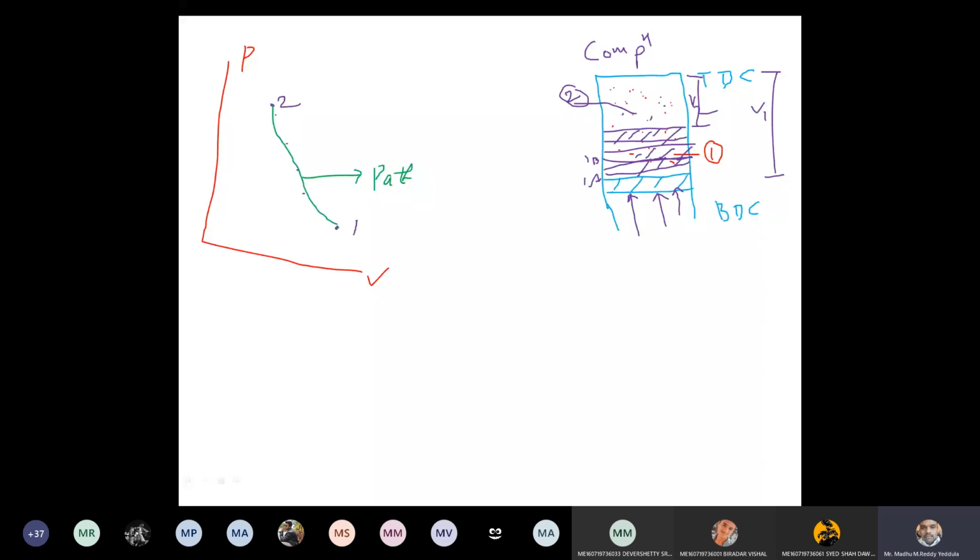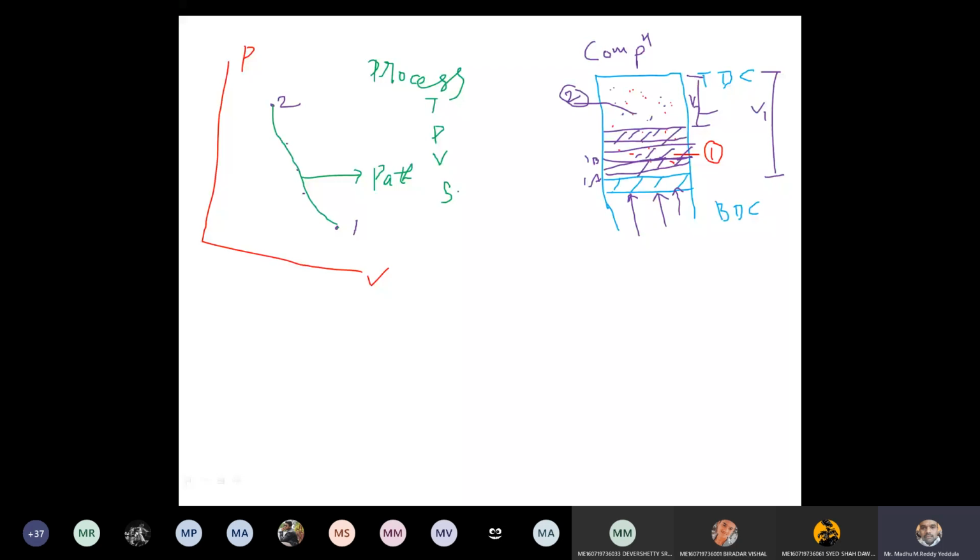Means it has high pressure or high volume. That thing is nothing but a property. Okay. Now during the change of the state, any system has to follow a certain process. As I told, the process may be a constant temperature process, it may be constant pressure, it may be constant volume, it may be a constant entropy process.